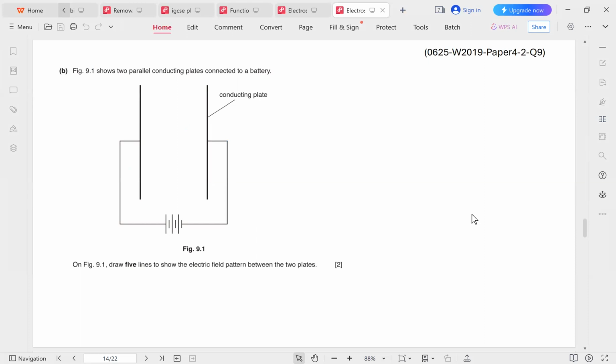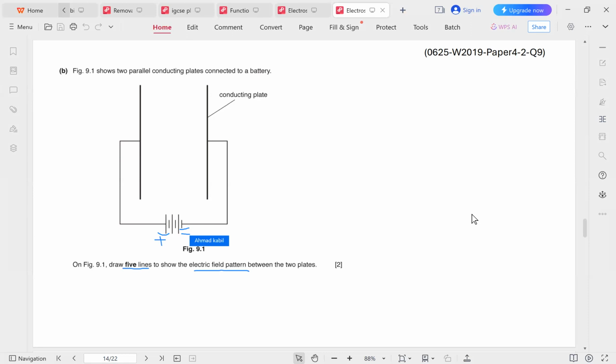So this is slightly different. We have 2 parallel conducting plates connected to a battery, and we want to draw 5 lines, not less than 5 lines, to show the electric field pattern between the 2 plates. So unlike the sphere, here the electric field looks slightly different. Of course, you should understand that this is the positive terminal of a battery. This is the negative terminal of the battery.